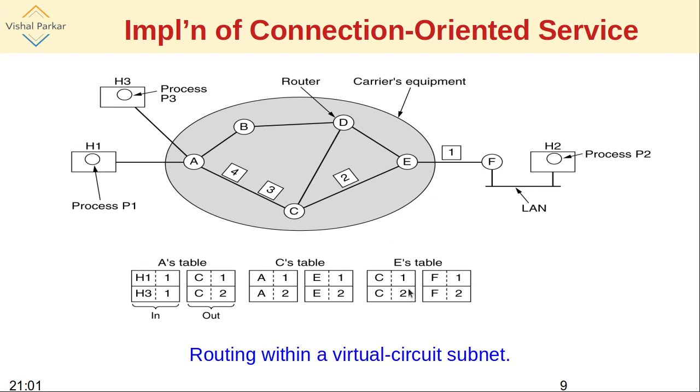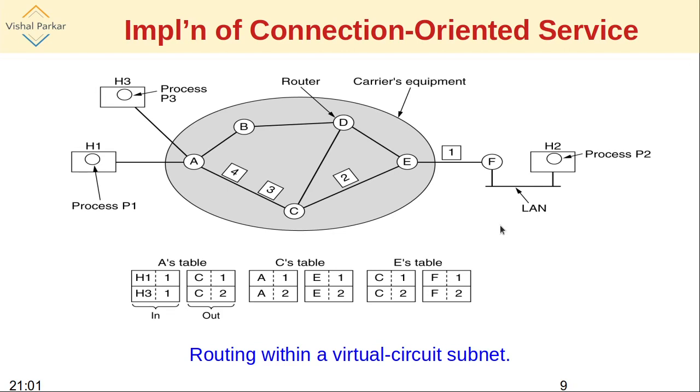They are different, and each individual router can identify exactly which source the packets are coming from based on their identifiers. And when such a packet comes through to F and then it is handed over to H2, H2 can very well identify the original sender based on the identifier. That's why, even though the same path is being used, there is no problem for H2, the receiver, to identify the exact source.